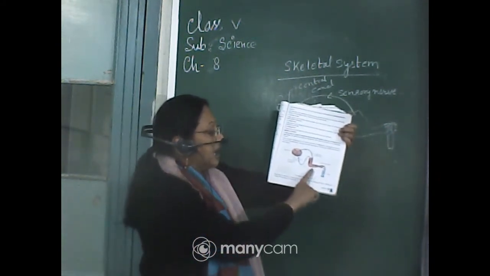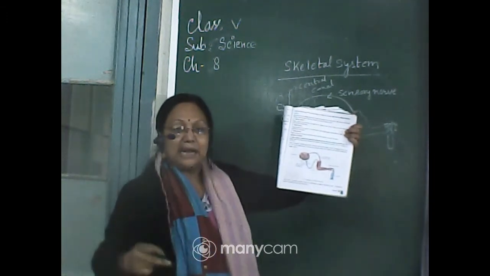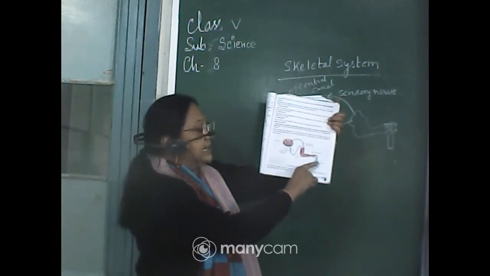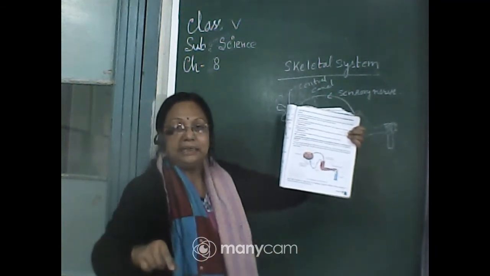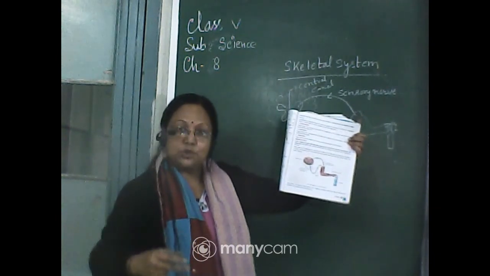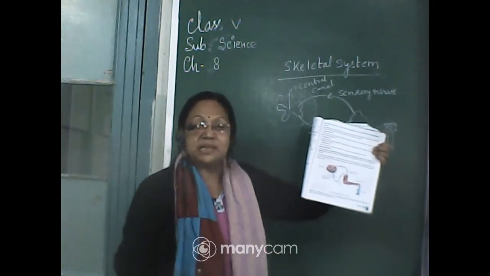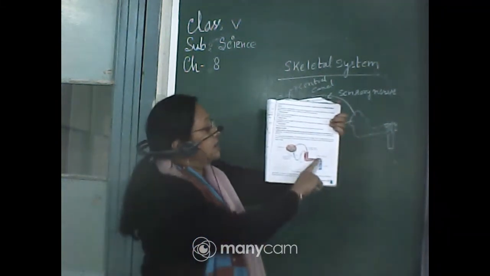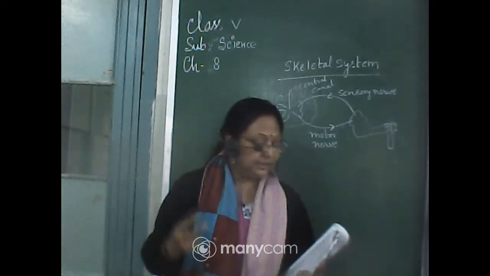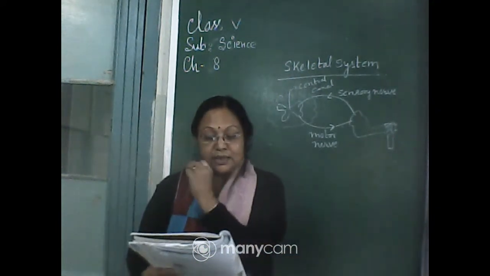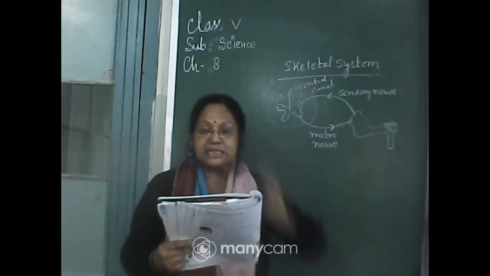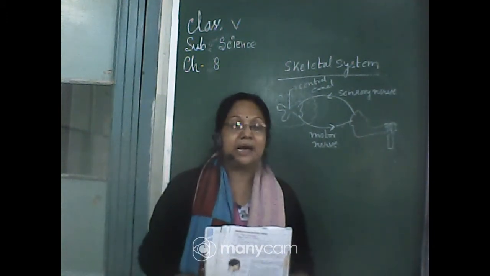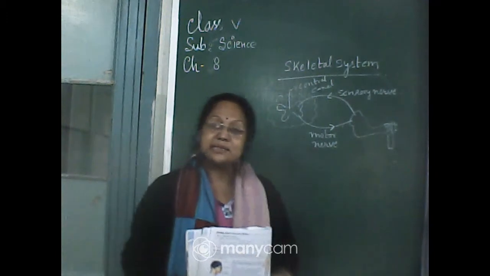First of all, see, if your hand or anyone's hand touches something hot, as shown here, a candle is there. When we touch the burning candle, that burning sensation comes to us. So how can we feel this burning sensation, and how is it not pleasant to us, and what do we have to do? We know there are three kinds of nerves: sensory nerves, motor nerves, and the third one is the mixed nerve. In this case, there is no function of the mixed nerves. The functions are controlled by sensory nerves and motor nerves.